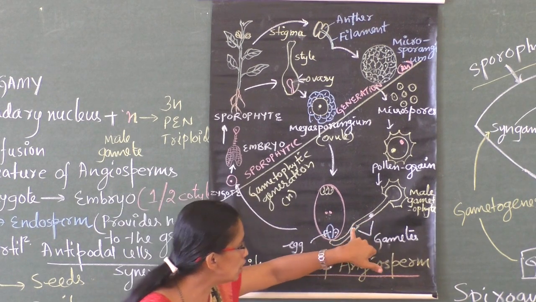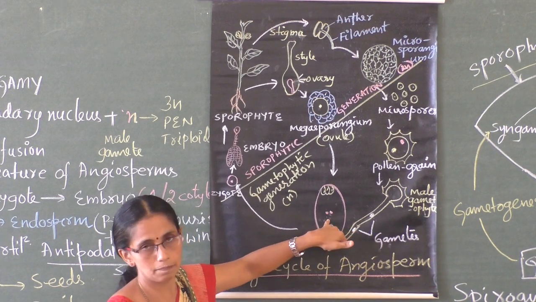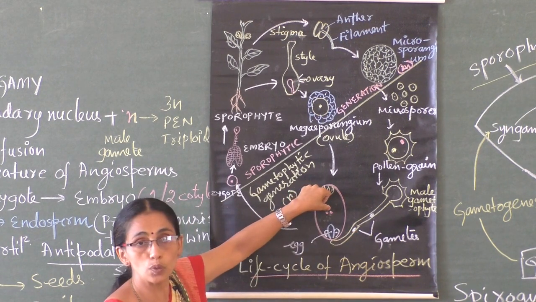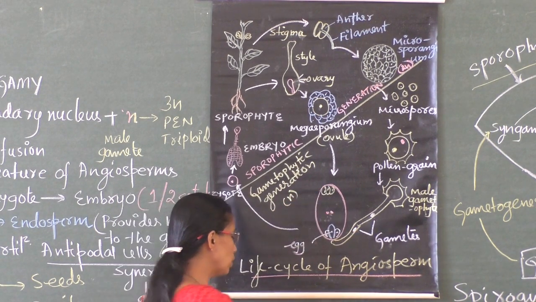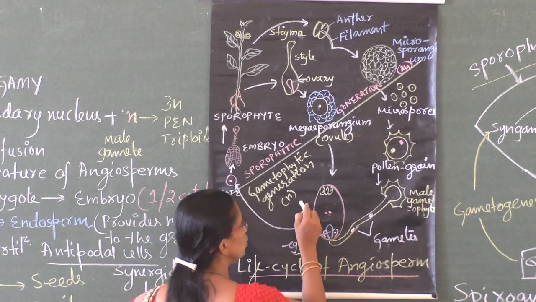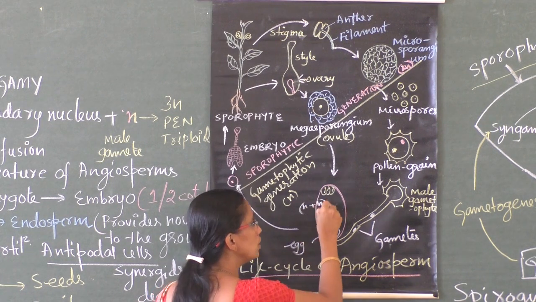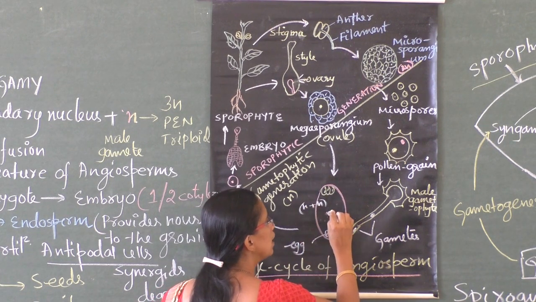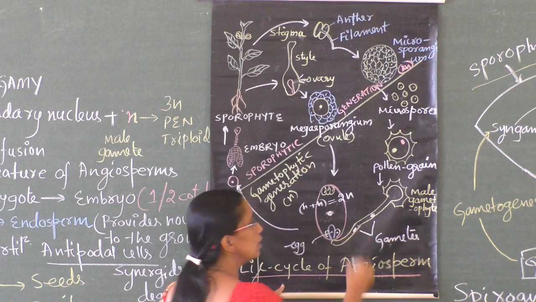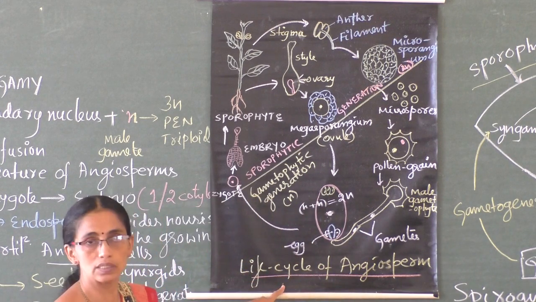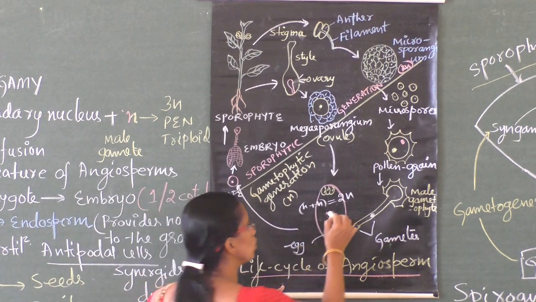Now observe, these two male gametes are now inside. These are the two polar nuclei. Both the nuclei are haploid, N plus N. They fuse resulting in a 2N condition, which is called the secondary nucleus.